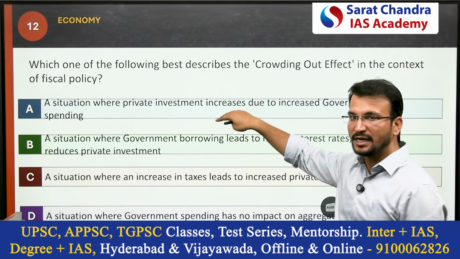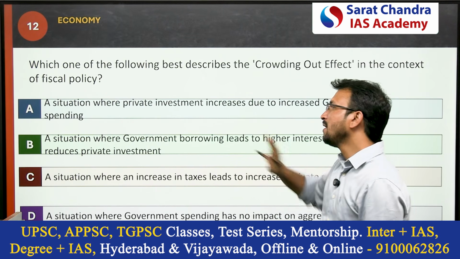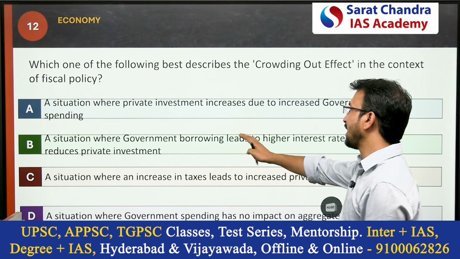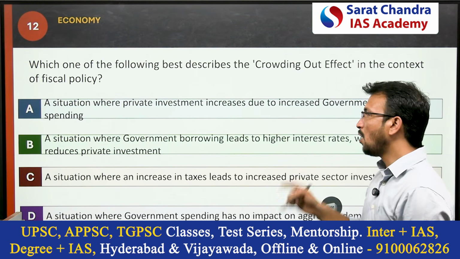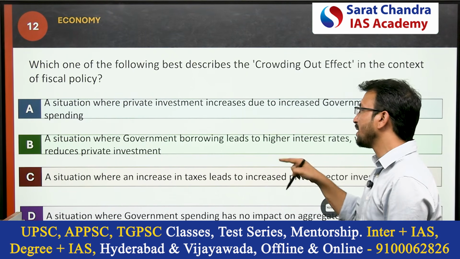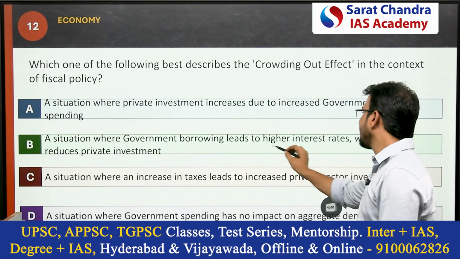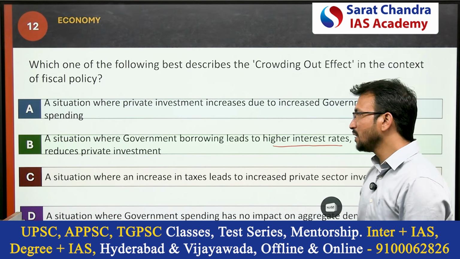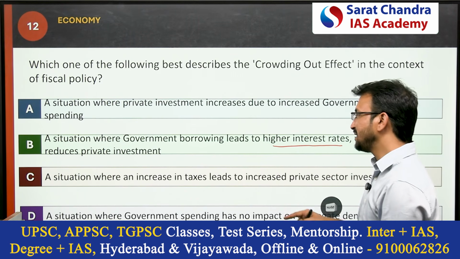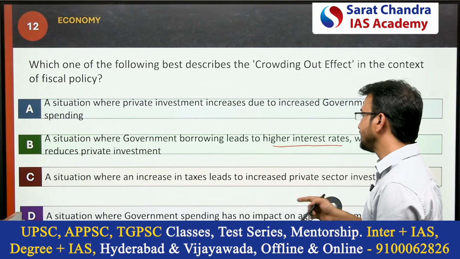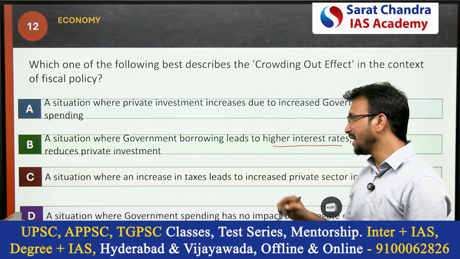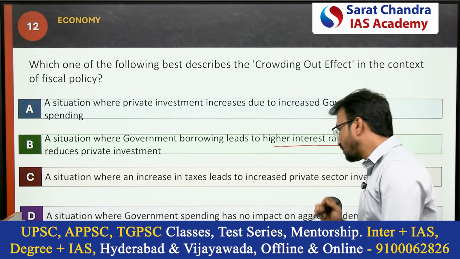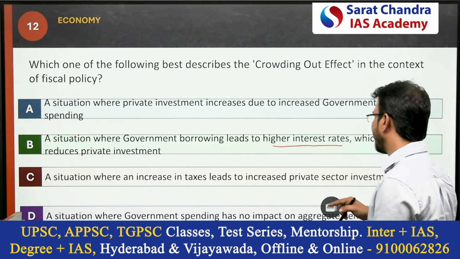So in fiscal policy, it is asking a direct question. Option A: a situation where private investment increases due to increased government spending. Option B: a situation where government borrowing leads to higher interest rates, which reduces private investment. Option C: a situation where an increase in taxes leads to an increase in private sector investment. Option D: a situation where government spending has no impact on aggregate demand.